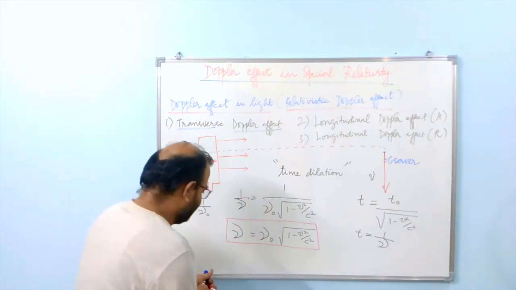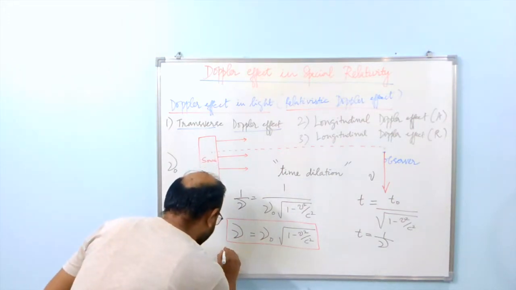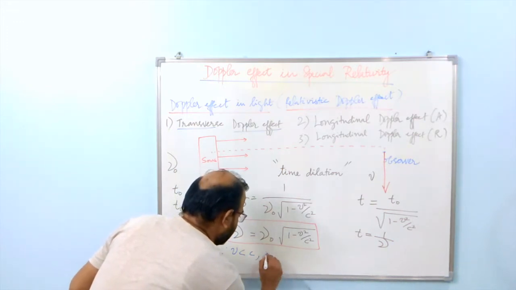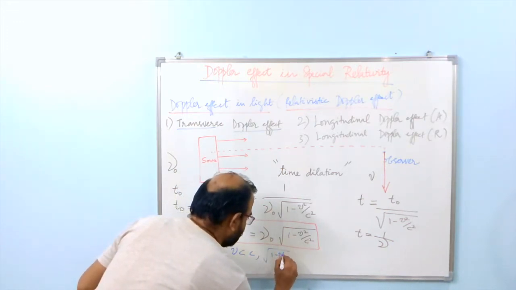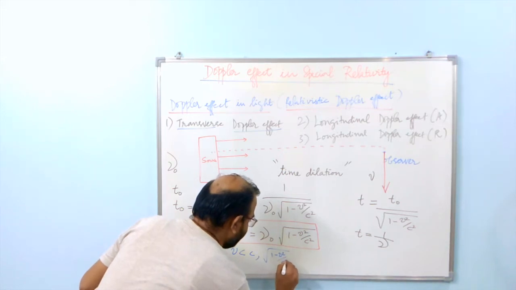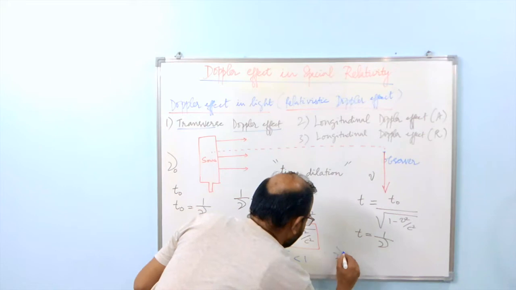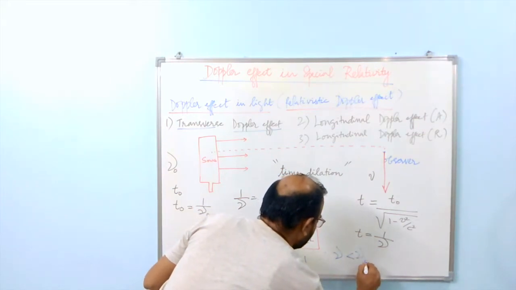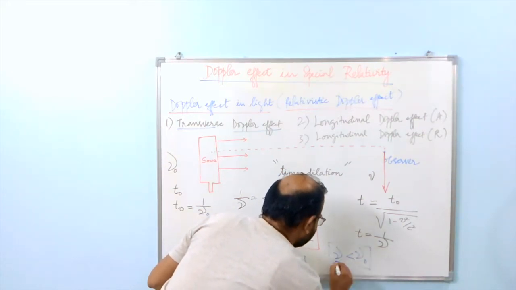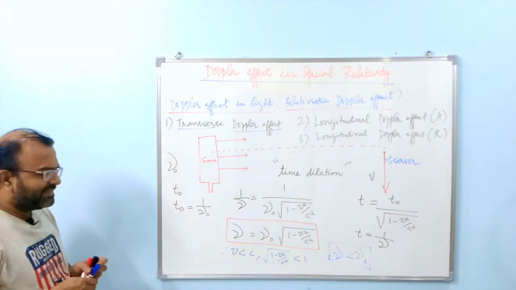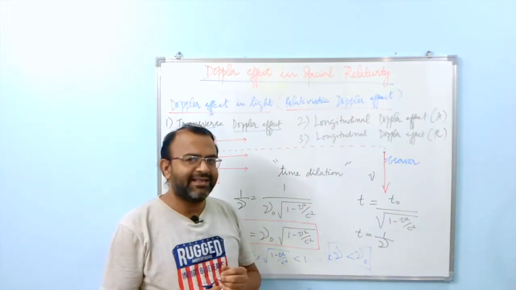So simply because v is less than c, this particular term is always going to be less than 1, and therefore we can conclude that nu is always lower than nu naught. So in the transverse Doppler effect, the observed frequency is always less than the actual frequency.